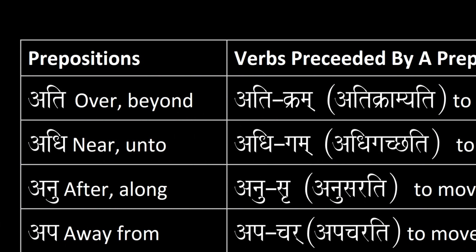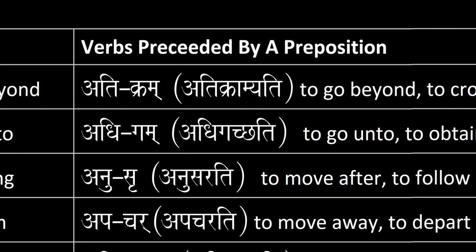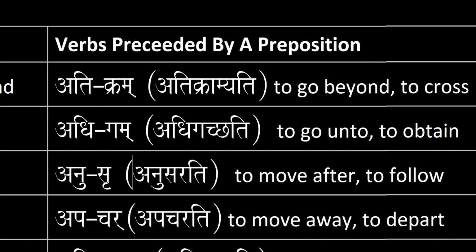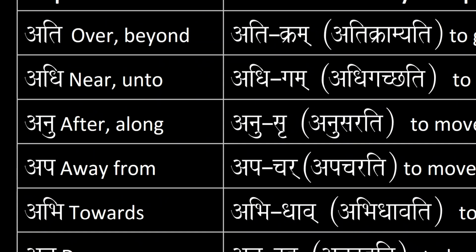Next we have adhi, which means near or onto. And gam means to go in Sanskrit, but adhigam means to go onto or to obtain. Third person singular is adhigachati. He obtains, for example. It obtains.